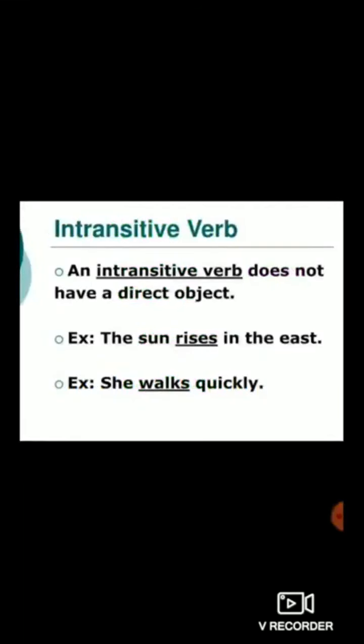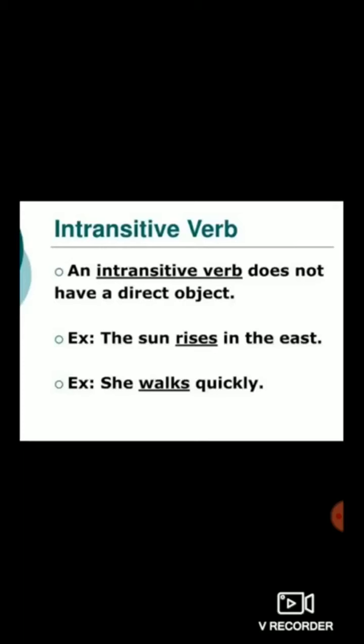Students, now another example of intransitive verb. You can see here, the sun rises in the east. So what is the verb here? Rises, because rises is an action. Am I right? So can you see an object over there? No, in the east we cannot say a direct object. So rises is an intransitive verb because it does not carry an object after the verb. Let's proceed to the next example.